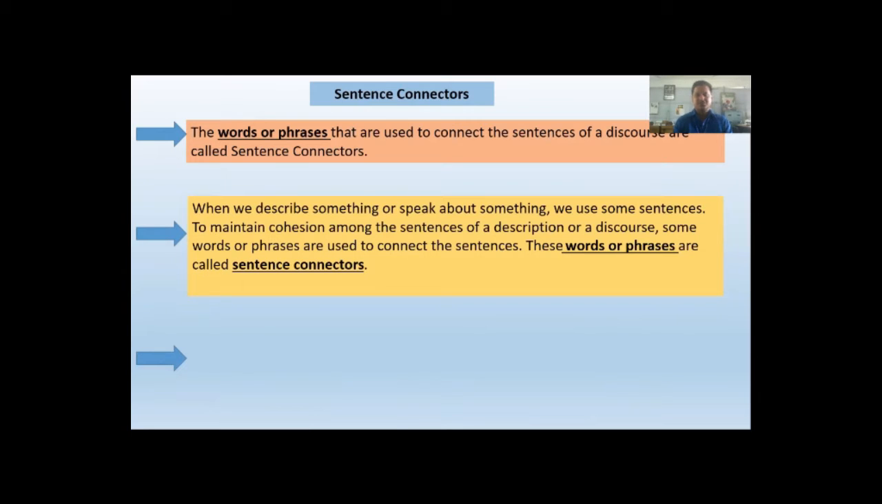So sentence connectors connect sentences. Sentence connectors are basically words or phrases. Some examples of sentence connectors: therefore, but, next, in fact, of course, in brief, on the other hand, etc. are some of the examples of sentence connectors. These are the words and phrases we use to connect sentences so that we can maintain cohesion among the sentences of a description or of a discourse.